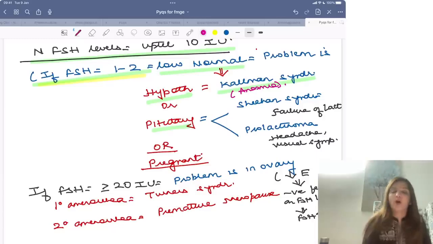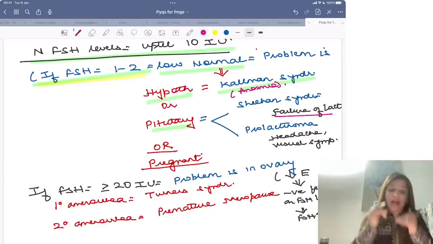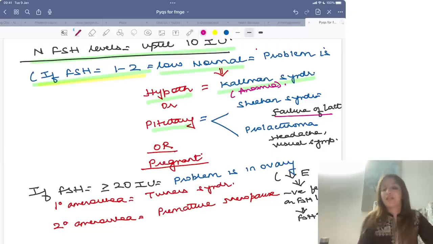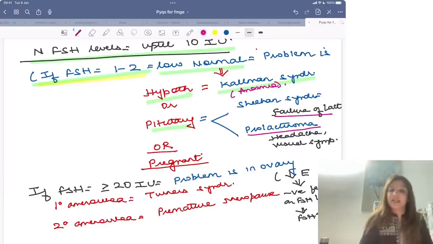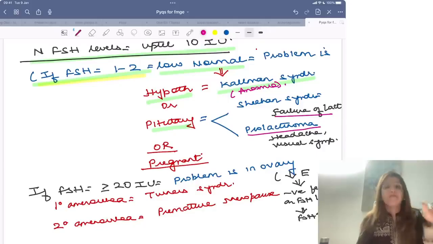Now if it is a pituitary problem, then also levels of FSH will be less. The pituitary problem can be Sheehan syndrome. In Sheehan syndrome the patient will complain of failure to lactate. So if the line is given that there is amenorrhea, failure to lactate and FSH levels are low, it means Sheehan syndrome. And it could be a case of prolactinoma. In prolactinoma they are going to give you headache and visual symptoms. So if your question says that there is amenorrhea plus FSH levels are low and there is headache and visual symptoms, it means prolactinoma.